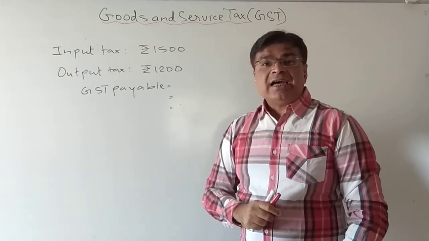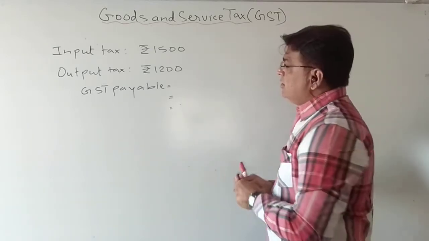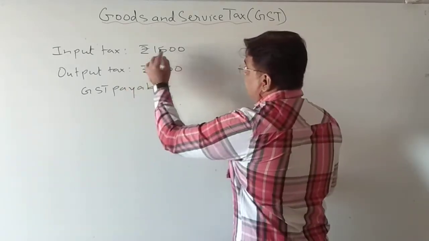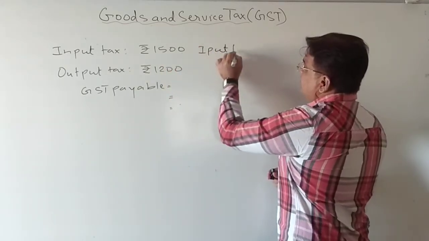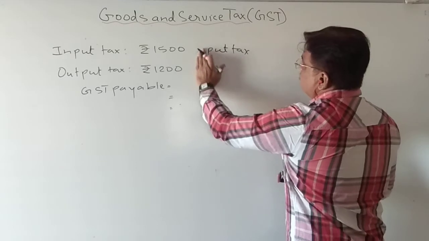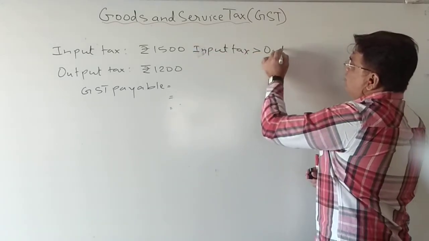So in that case, will I get a loss? No. In that case, what will happen? Here you can see, input tax is greater than output tax.